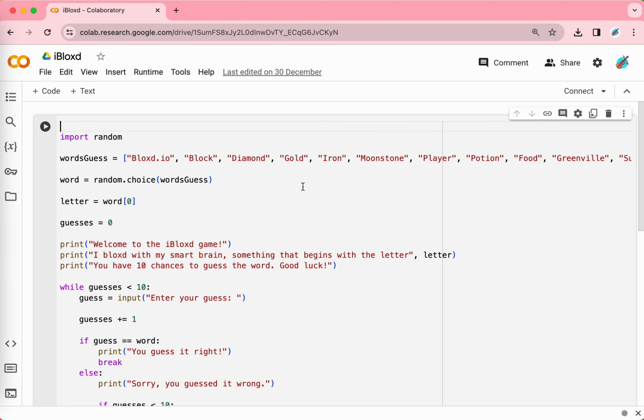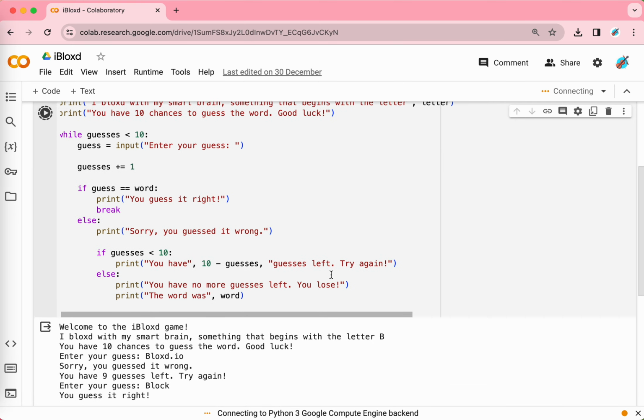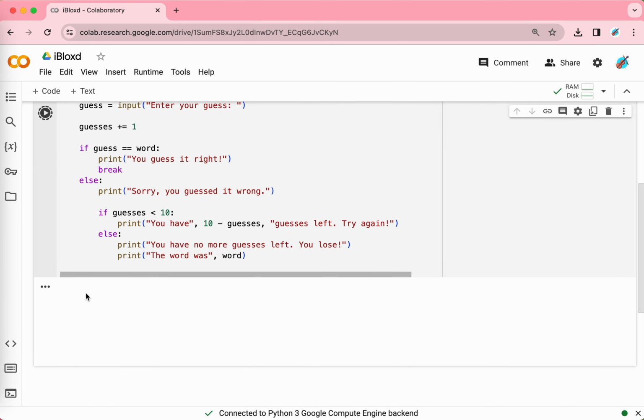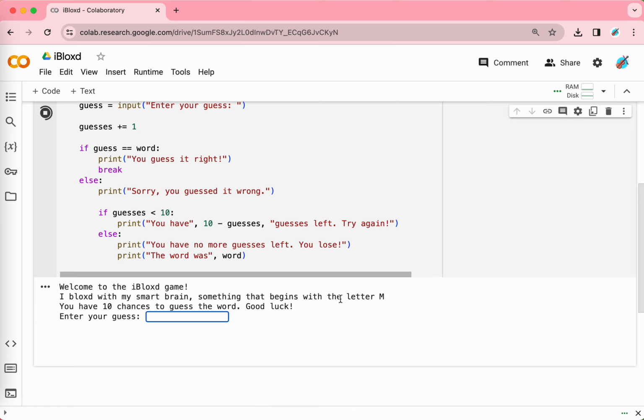Let me show you how this game works. When you start this game, you might see this. It's just like I Spy. It says, "Welcome to the iBloxd game. I blocked with my smart brain something that begins with the letter M. You have 10 chances to guess the word. Good luck." So you can enter 10 guesses about the letter M in the game.